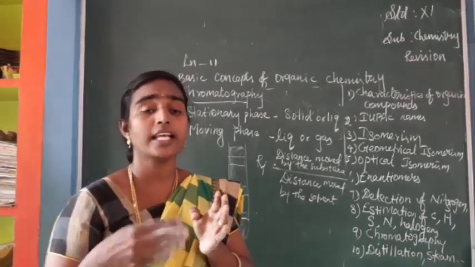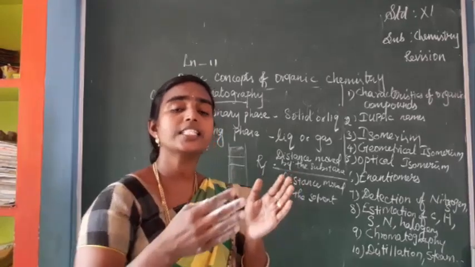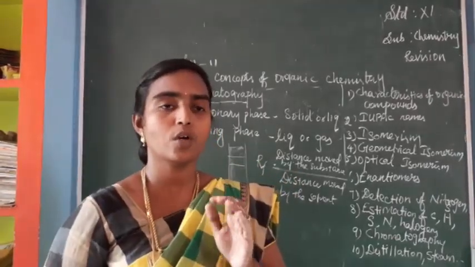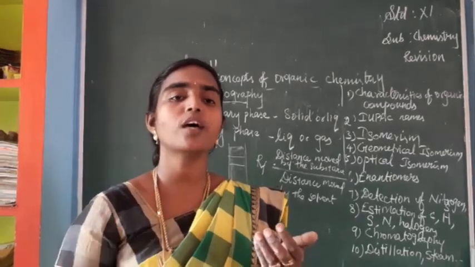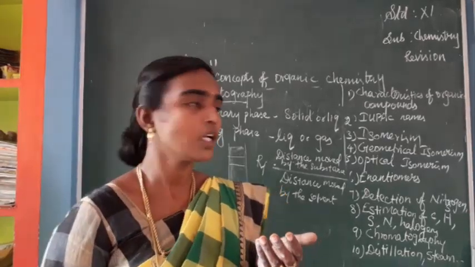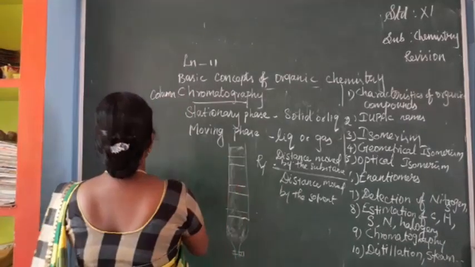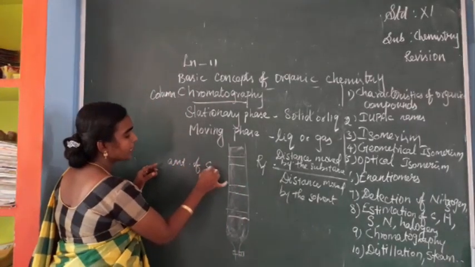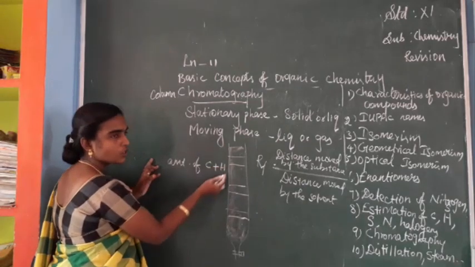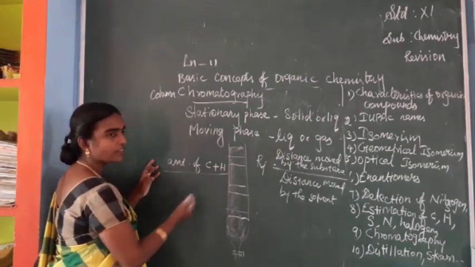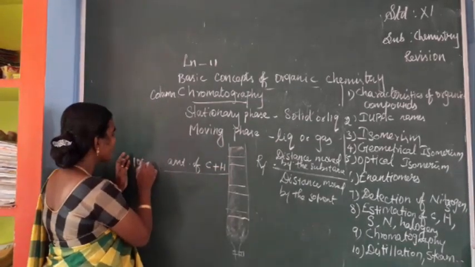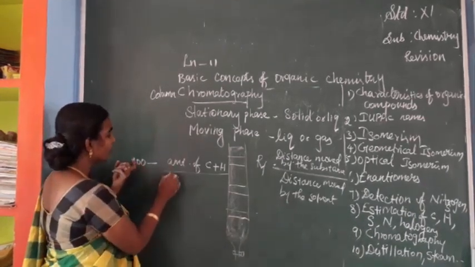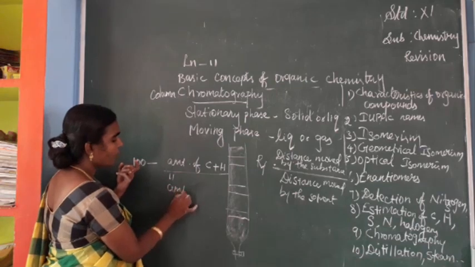One of the questions they have asked is: how will you estimate the amount of oxygen present in an organic compound? The amount of carbon plus hydrogen should be added, and this should be subtracted from 100. It will give the amount of oxygen.